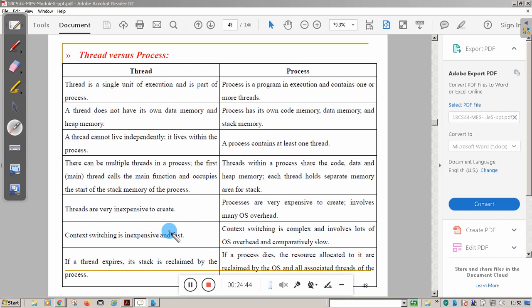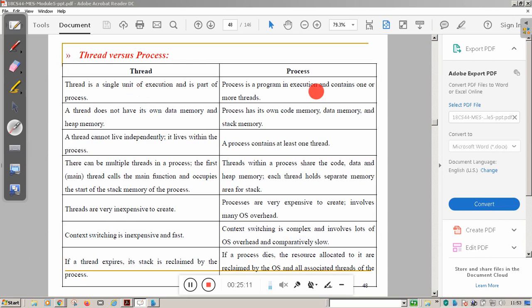When the CPU switches from one thread to another thread, it is called context switching, and that is faster because it is very easy. But context switching in processes is complex and involves lots of OS overhead, because the process has to create a separate address space.